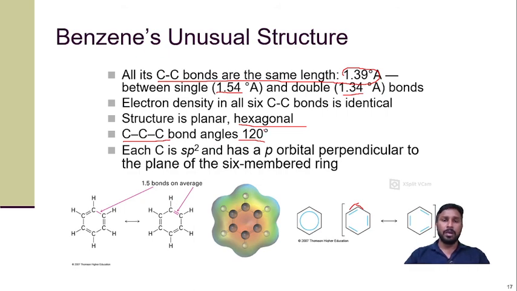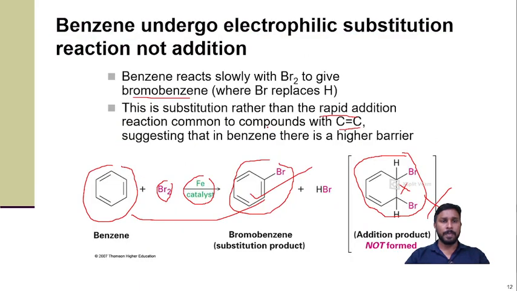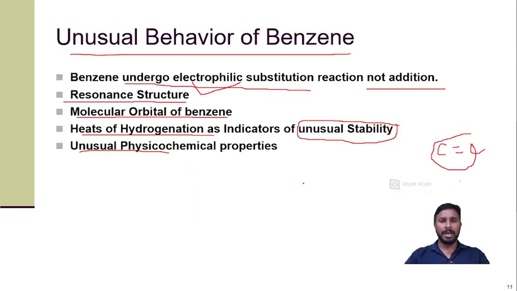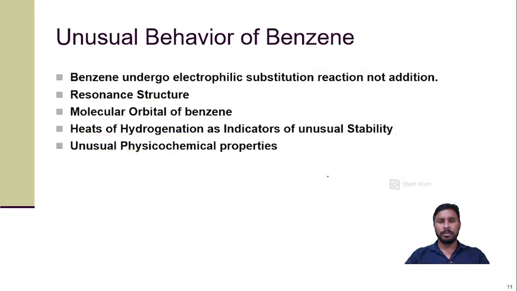So now if we look at the first slide, then you can easily understand. Benzene undergoes the electrophilic substitution reaction. Why does it give the electrophilic substitution reaction? The most important reason is that if the addition reaction takes place, then the product which is formed is non-aromatic. So that's why benzene does not prefer the addition reaction, but generally prefers the substitution reaction, and it maintains its aromaticity. Second, resonance structure. As we know, benzene has 2 resonance structures because of the delocalization of the pi electrons.